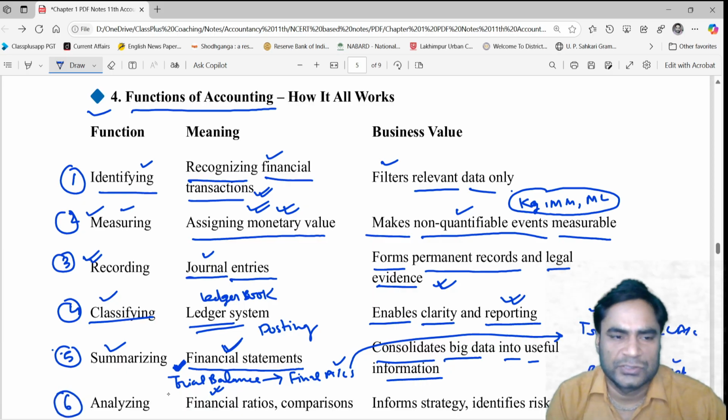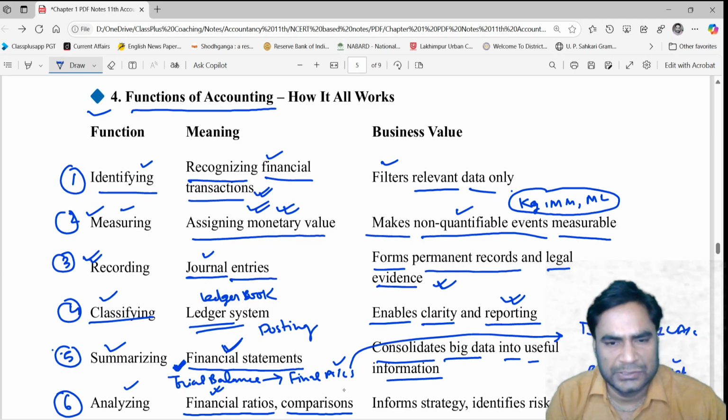The sixth function is analyzing. Whatever financial statements you have prepared, a deep study of these financial statements is done, which is called analyzing. For this purpose you go on calculating different financial ratios, and you prepare different comparative statements, such as a comparative balance sheet, comparative income statements, etc.